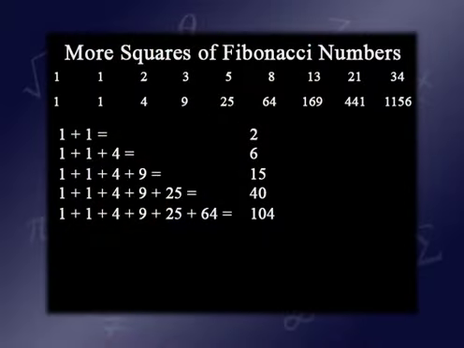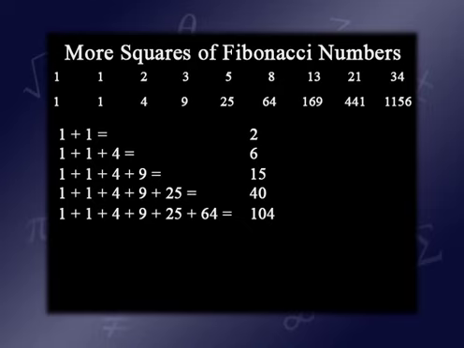Okay, so we have 1 squared plus 1 squared is 2. And 1 squared plus 1 squared plus 2 squared is 6. And 1 squared plus 1 squared plus 2 squared plus 3 squared is 15. And the sum of the squares of the first 5 Fibonacci numbers is 40. The sum of the squares of the first 6 Fibonacci numbers is 104. Okay, so let's look at those numbers. 2, 6, 15, 40, 104.